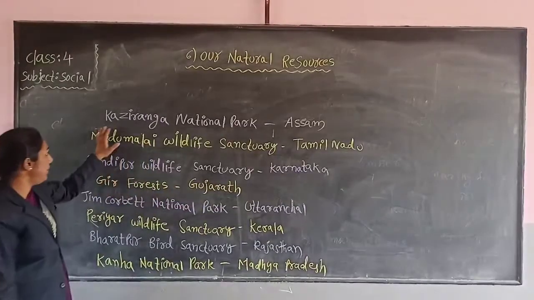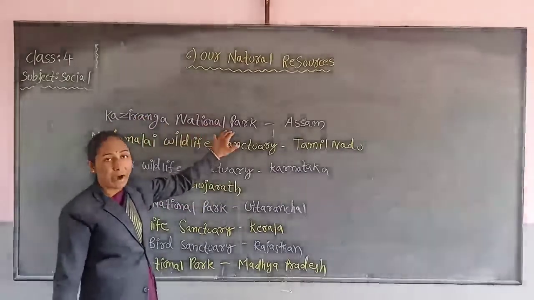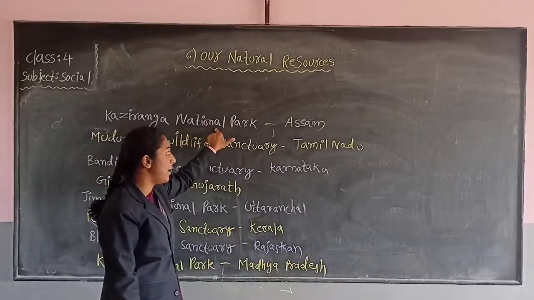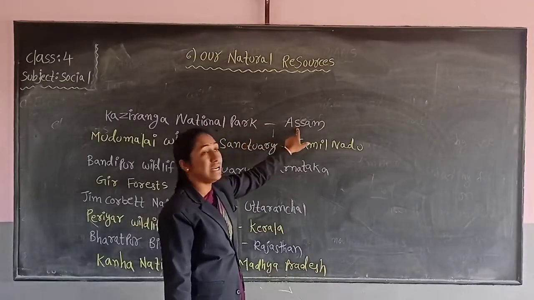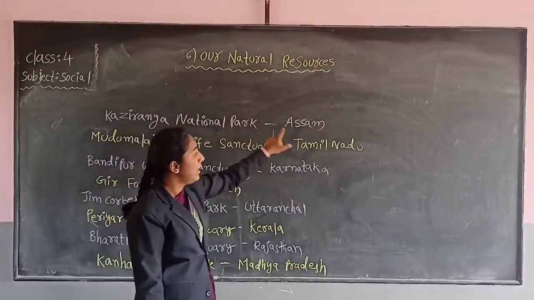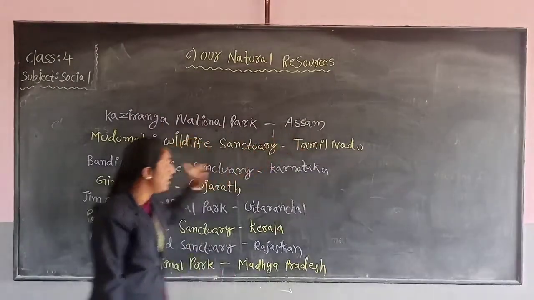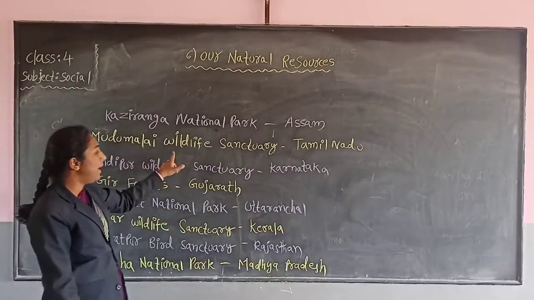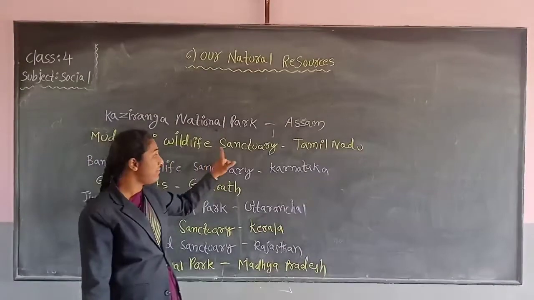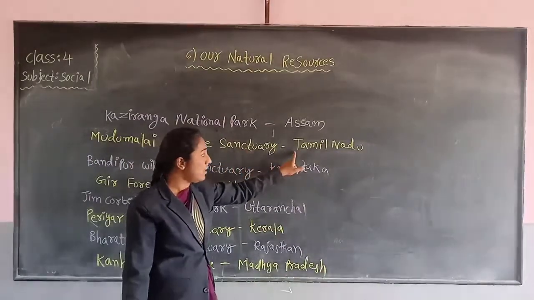First of all, listen carefully. Kaziranga National Park. What is the park name? Kaziranga National Park is situated in Assam state. Where is the Kaziranga National Park? In Assam state. Next, Mudumalai Wildlife Sanctuary is in the state of